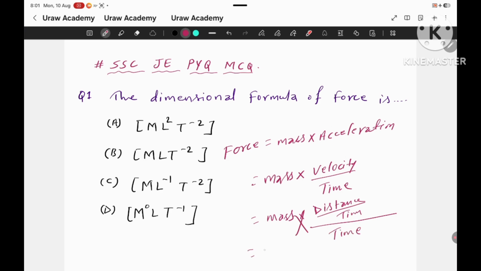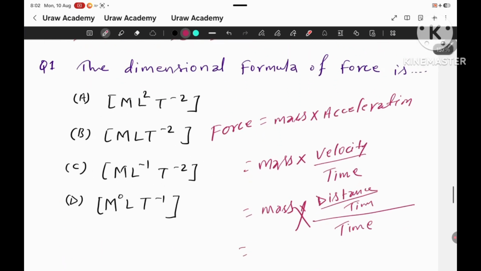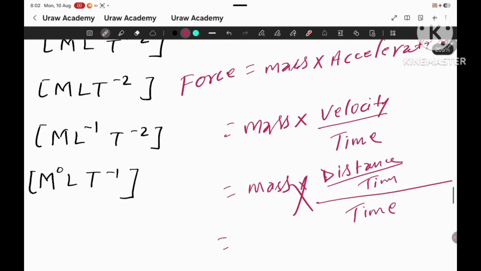So we can put it together: mass into distance by time squared.